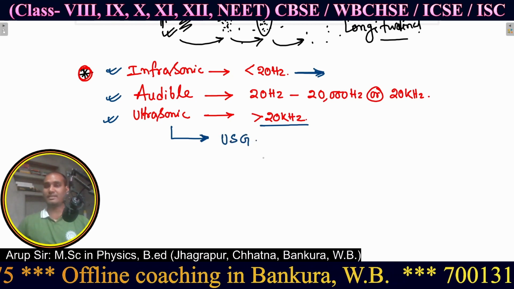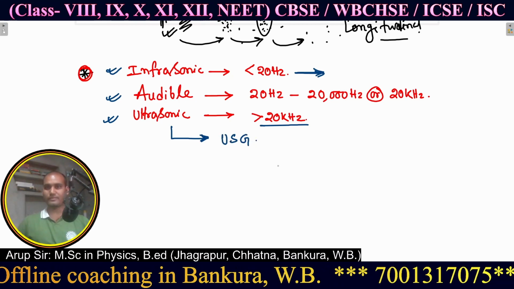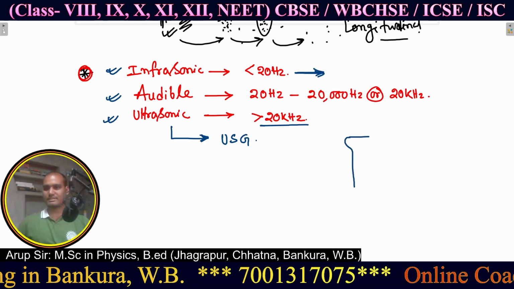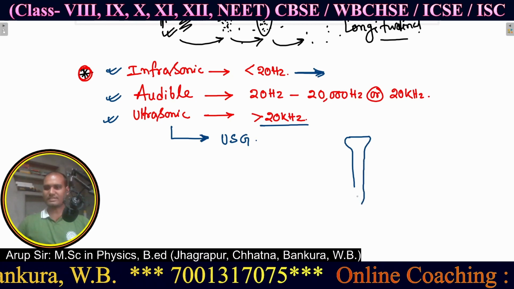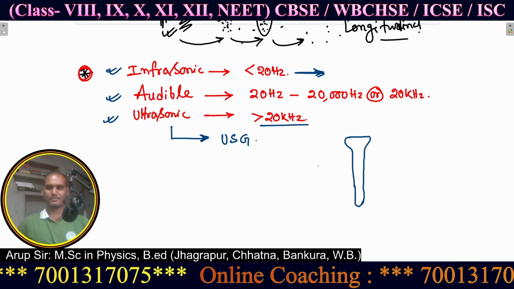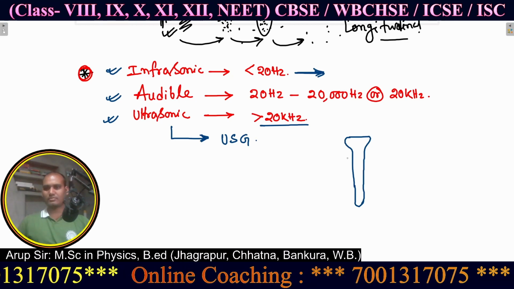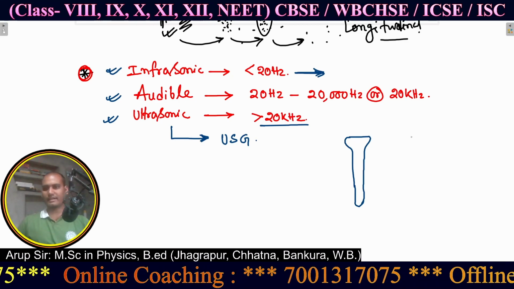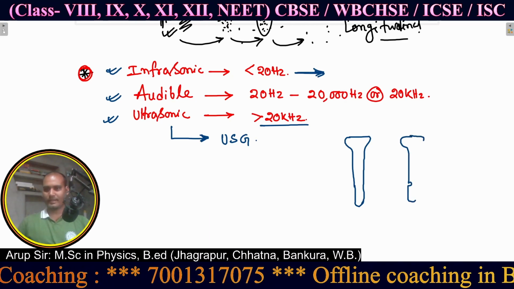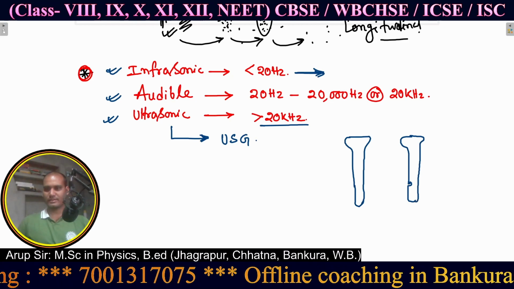You have heard of USG, ultrasonography, right? Ultrasonography means what? Let us consider that this is some organ. I am not saying that this is bone, this may be some organ. Now this is the normal organ, and this is the same organ but having some defect at this portion.